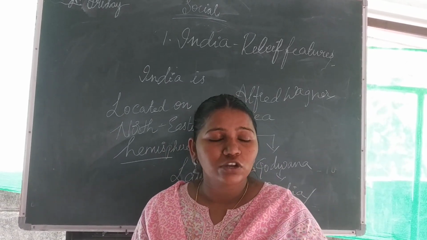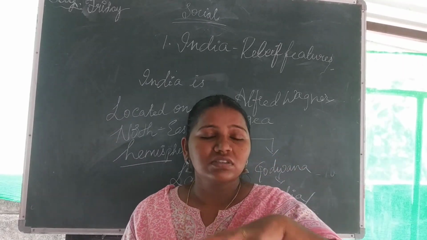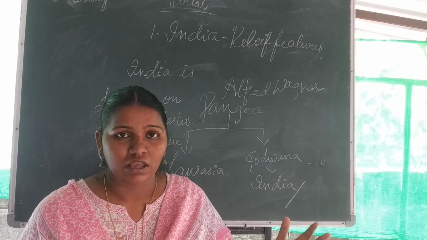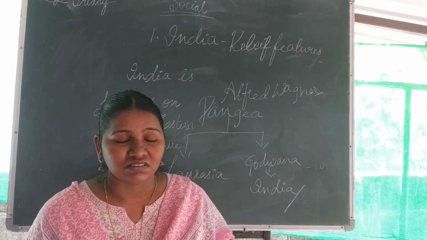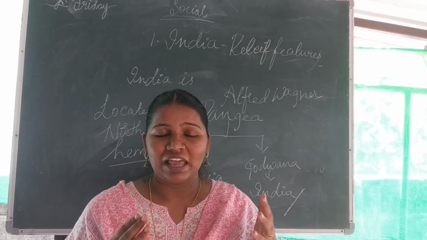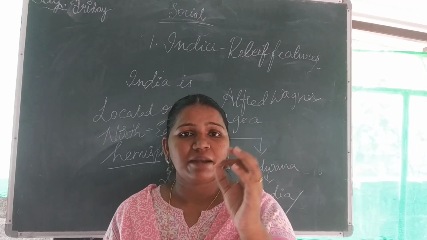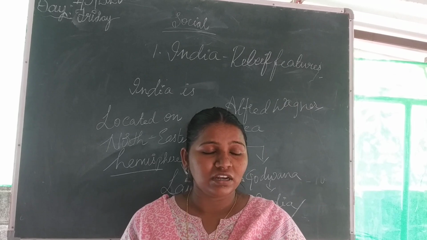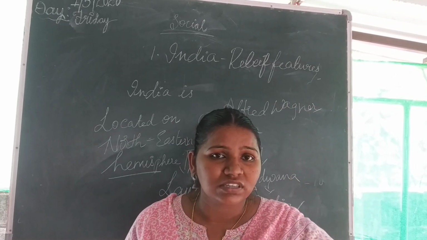So by using that you can locate the places, you can locate the time, distance and all. That also I have learned in your previous classes. So that grid will help you to locate the exact position of India. So now what is the exact location of India according to the longitudes and latitudes?